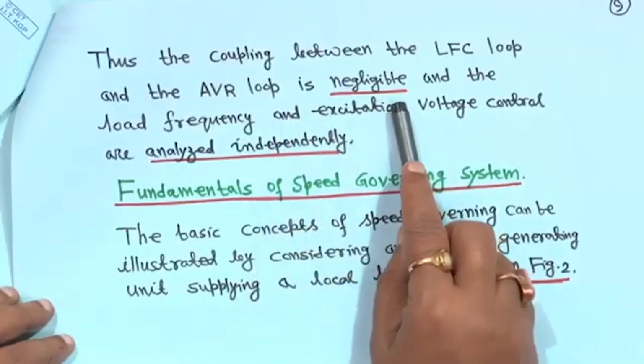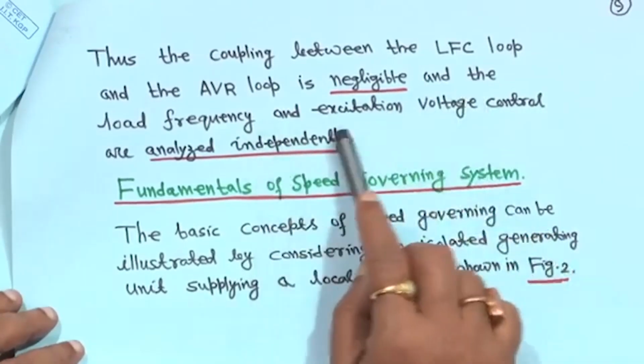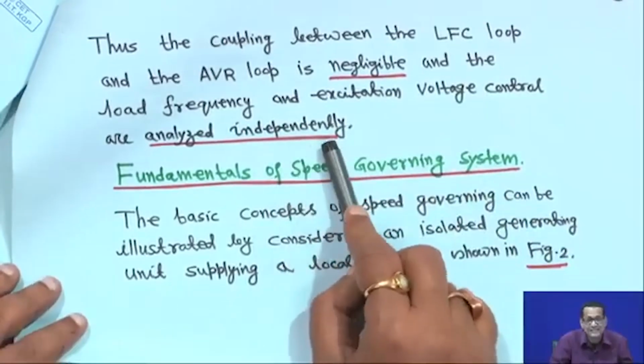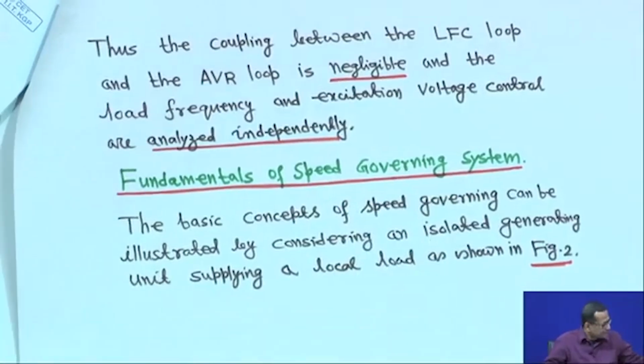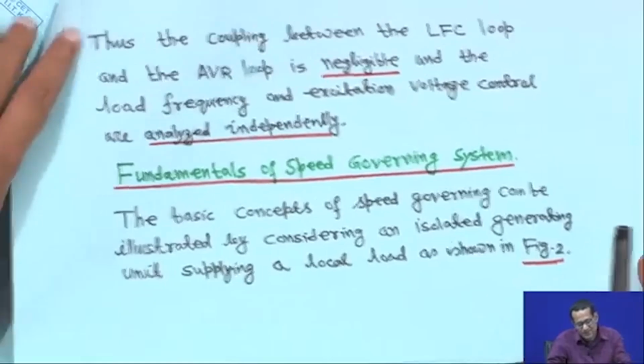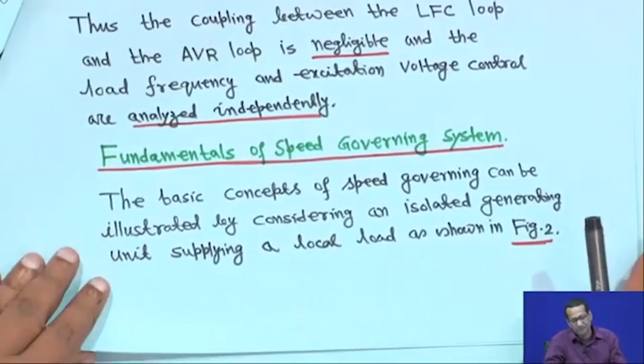Thus, the coupling between the LFC loop and the AVR loop is negligible, so it is better to avoid it, and the load frequency and excitation voltage controllers are analyzed independently. They are separate. Now we will come to the fundamentals of the speed governing system.